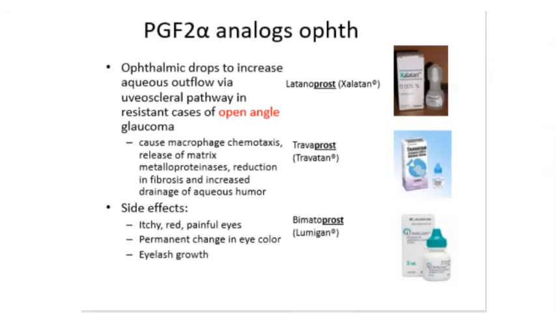The PGF2 alpha is going to activate macrophages to release matrix metalloproteinases that remodel the extracellular matrix to improve uveoscleral outflow, in some cases even increasing outflow from the trabecular meshwork. This works only in open-angle glaucoma. Topical application can lead to irritated eyes, permanent change in eye color, and eyelash growth.